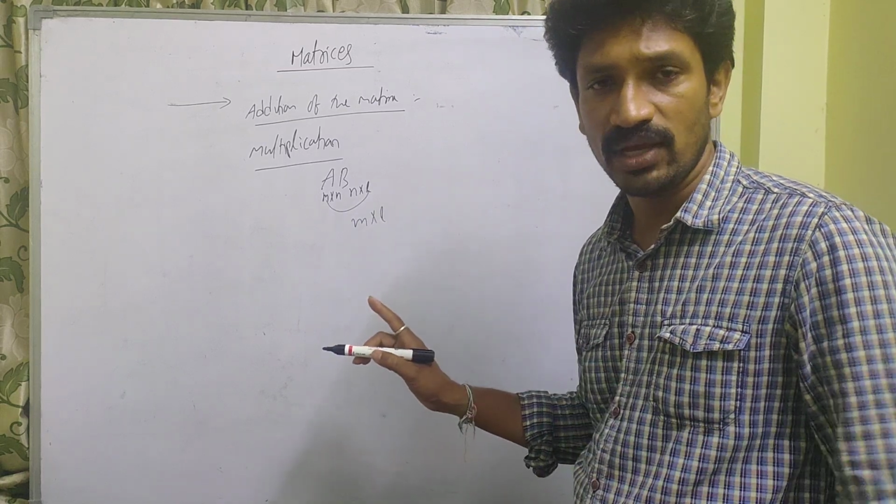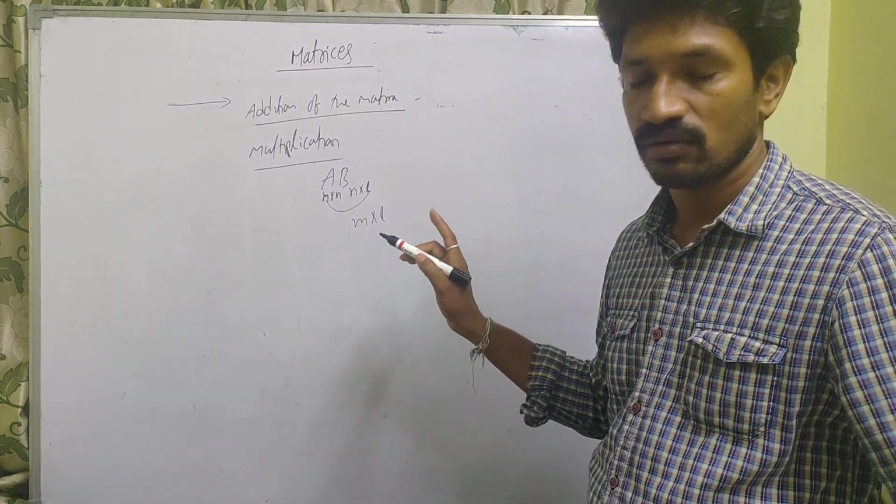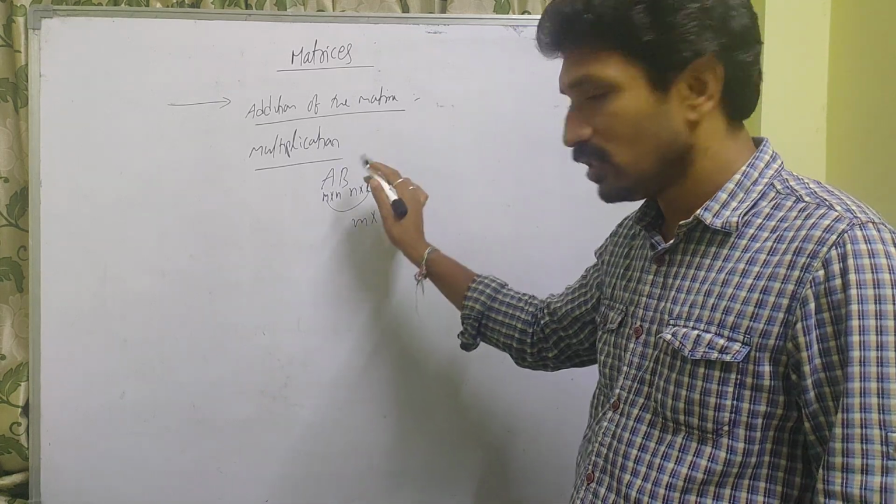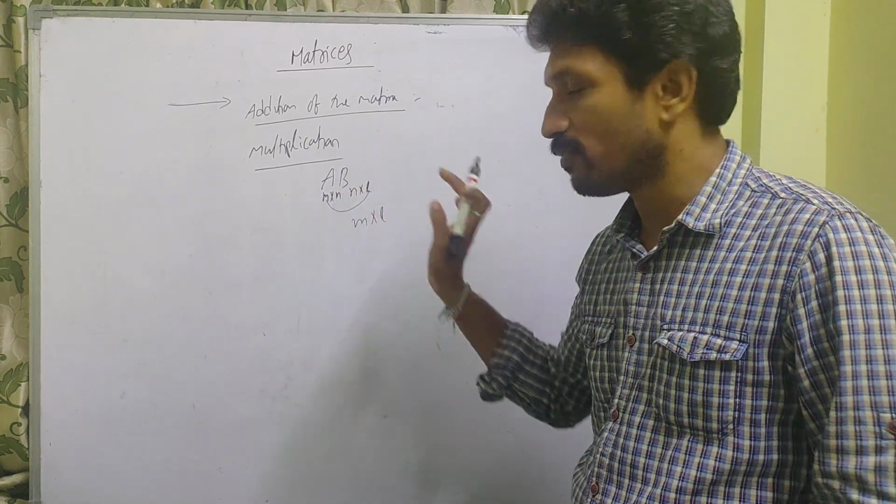Okay, m by l. This is a very important point for multiplication.